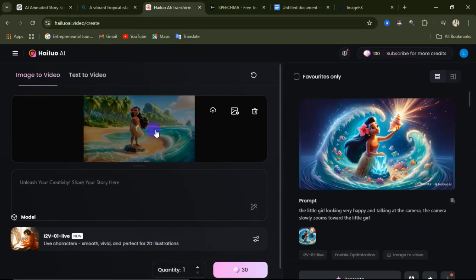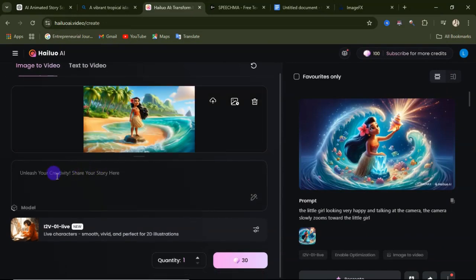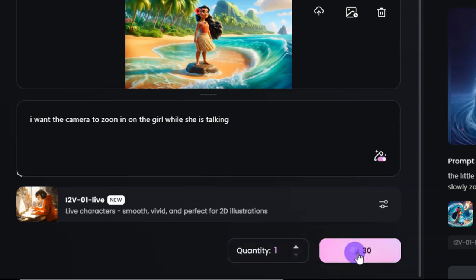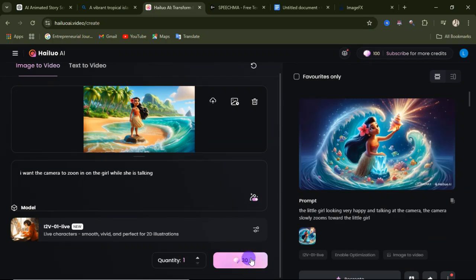Your image is going to load up, and after loading up, you will come down here. This particular place is where you enter what you want to achieve from this image. Let's say, for example, for this image, I want the camera to zoom in on the image. So just as simple as that. That is what I want to achieve with this image. After writing that, you come over here and click on the generate button. While generating, it is going to take up 30 coins. So you click on that, and your image is going to start generating.